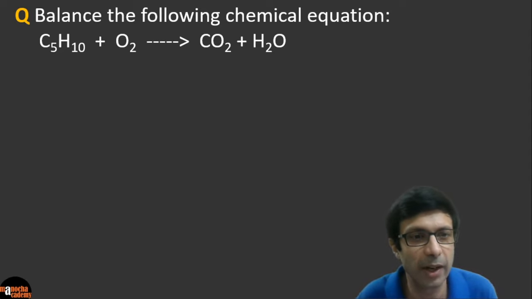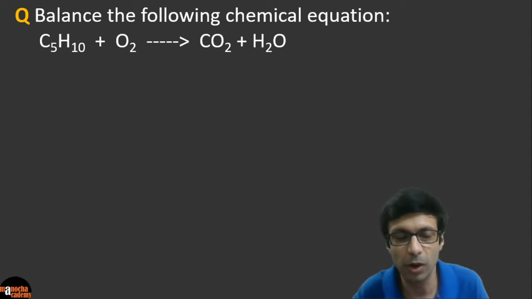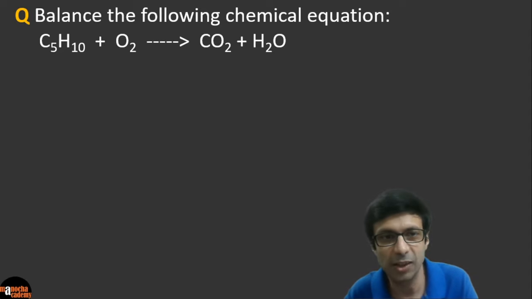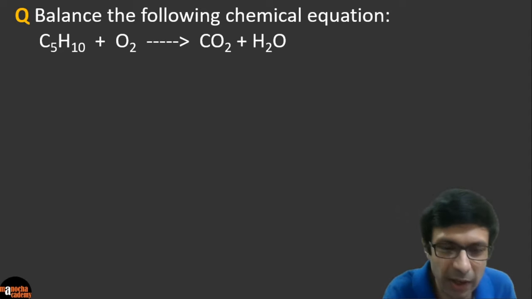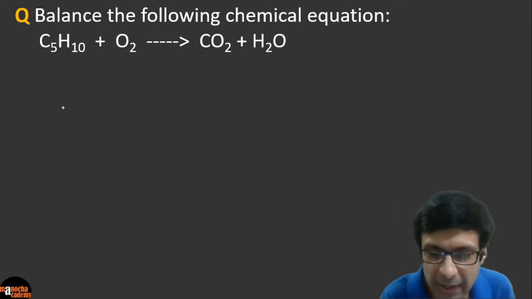So guys, please go ahead and try it out. I'm seeing some of you are trying, and I want all of you to try to balance this equation, and let's see if we can do it really quickly. Is there some quick shortcut technique here?